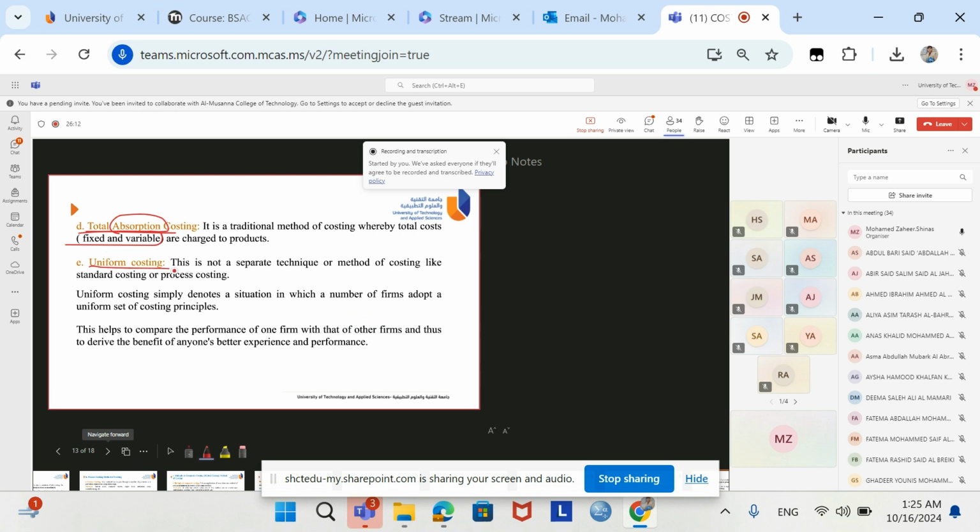Fatma Al Jawhari, can you read the uniform costing? Yes, Mr.